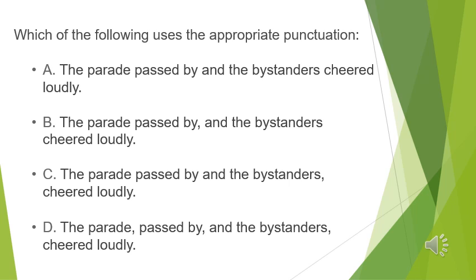Let's move to B. The parade passed by, comma, and the bystanders cheered loudly. This is the right answer because two independent clauses are joined together by a coordinator, and this coordinator is preceded by a comma. This is the right answer. Is it clear? I hope so.